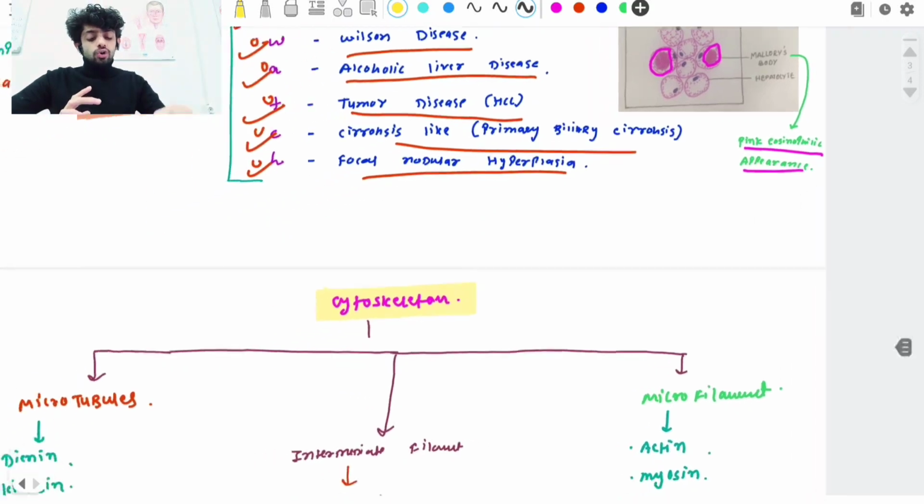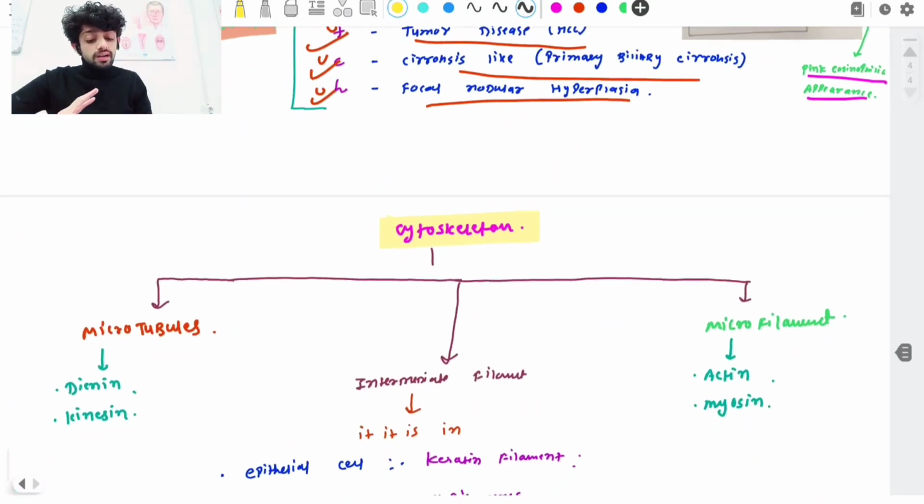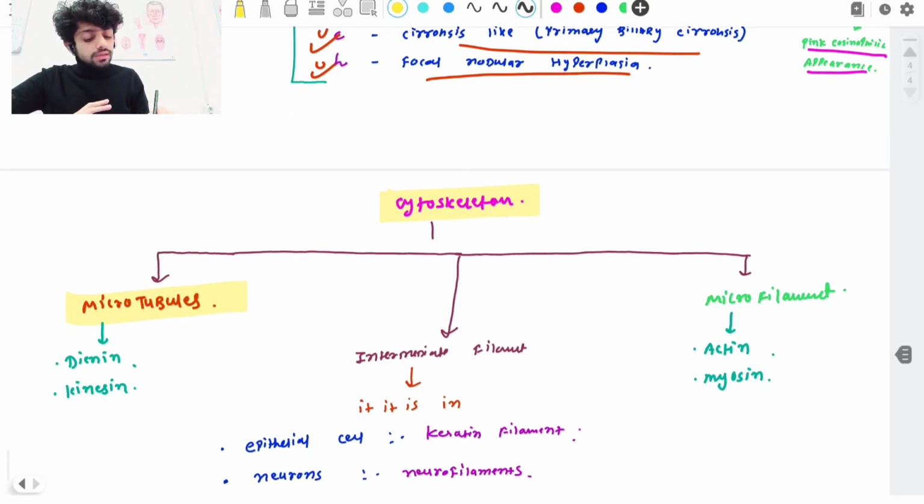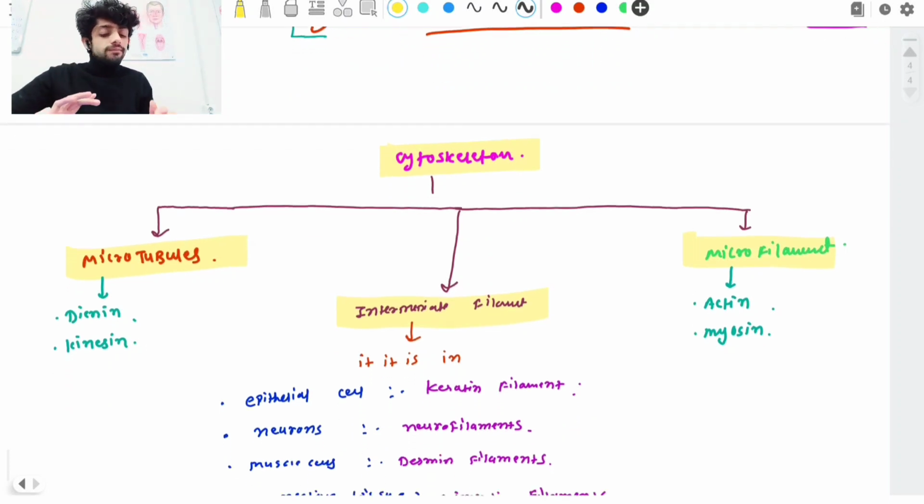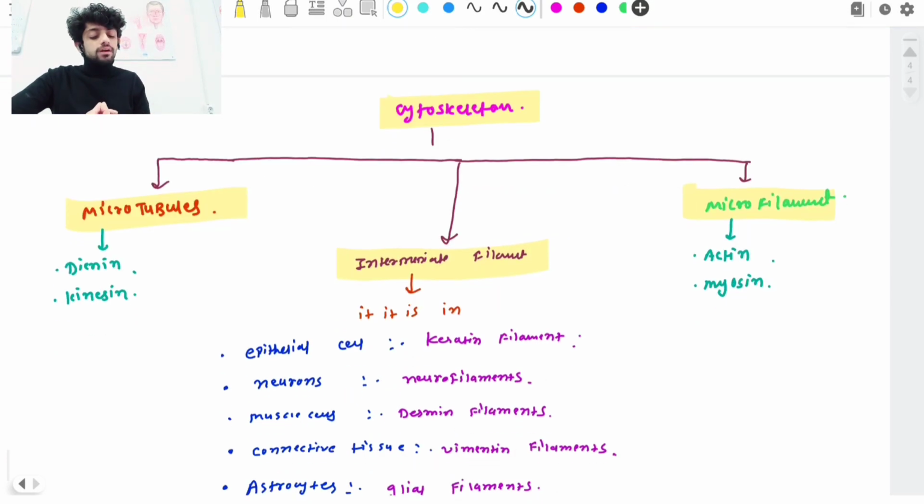Normally there are mainly three types of cytoskeleton present: microtubules, intermediate filaments, and microfilaments. What are examples of microtubules? Dynein and kinesin, and their main function is axonal transport, which you read in physiology. The other is the intermediate filament. What is the meaning of intermediate filaments?